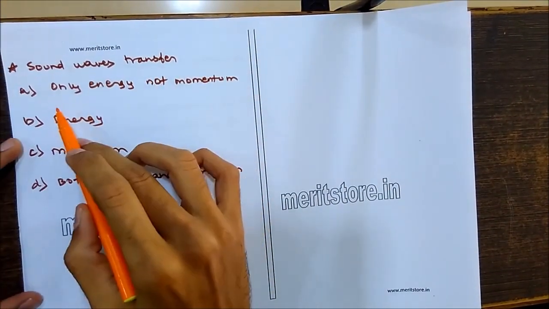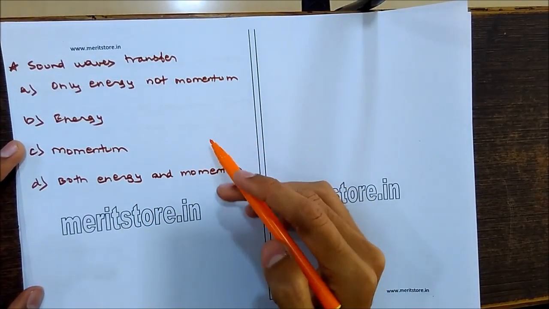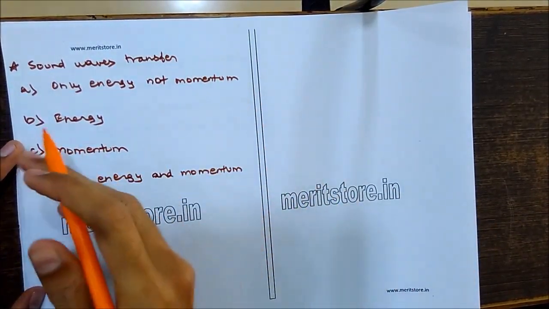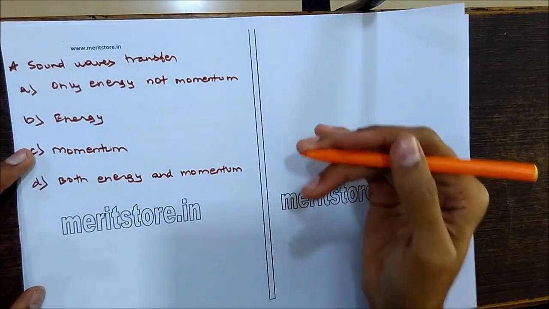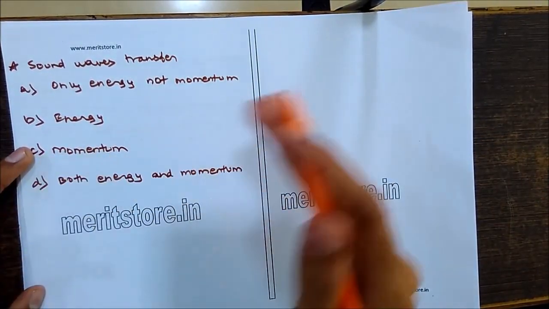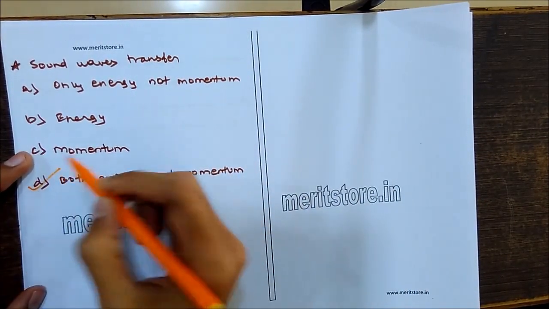Sound waves transfer only energy, only momentum, or both energy and momentum? Whenever the sound wave travels, it carries with it the energy as well as the momentum. So whenever they travel, they transfer both energy and momentum. So the correct option is D.